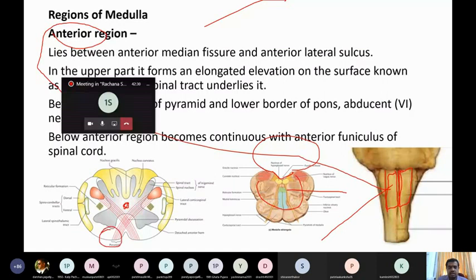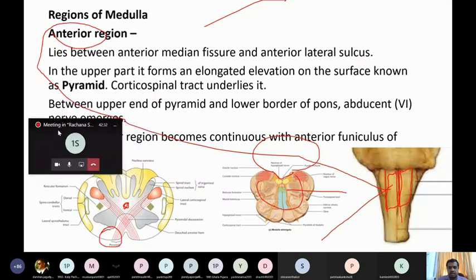Now the pyramid contains, deep to it, the corticospinal tract. So the corticospinal tract or pyramidal tract lies deep to it. We saw earlier what the pyramidal tract is. Can anyone say what the pyramidal tract, or corticospinal tract, is? Yes, anyone?